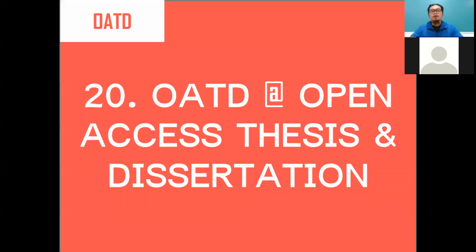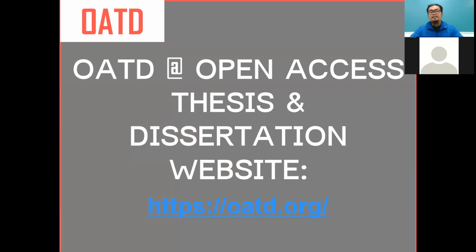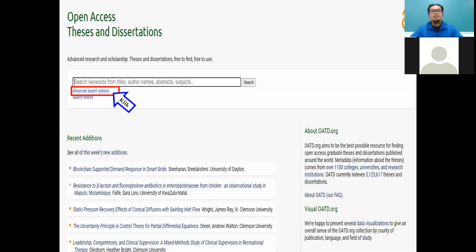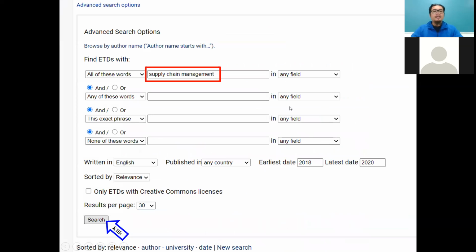So next, we go to the OATD. OATD stands for Open Access Theses and Dissertations. So this is the link. This is their front page. Okay, we just click the advanced search option. From here, you can put not just one keyword, you can add more than one keyword. In this case, just to give the example, I just use one keyword. But in your case, sometimes you can write more keywords.